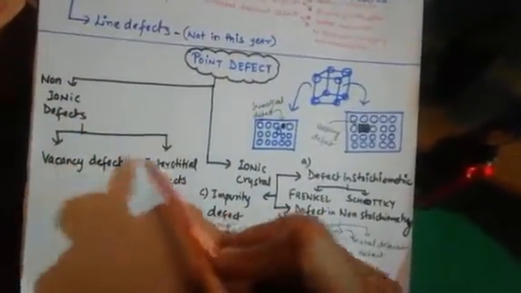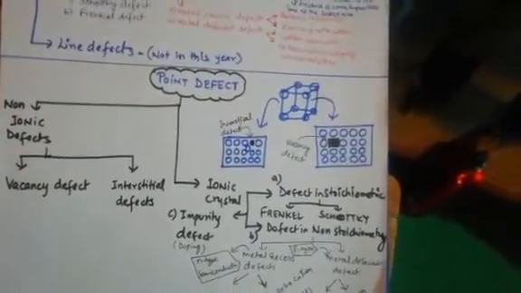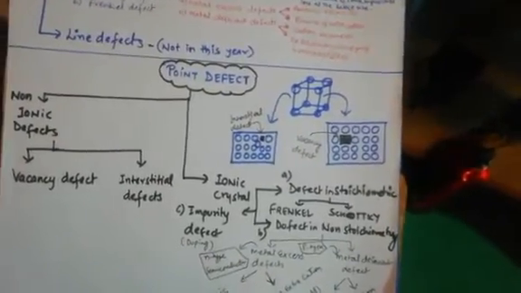Okay, so in point defect there are two types of defect: vacancy defect and interstitial defect. Vacancy defect is what? When some of the lattice sites are vacant. Dear students, when some of the lattice sites are vacant, let's study this from the book. When some lattice sites are vacant, the crystal is said to have a vacancy defect.